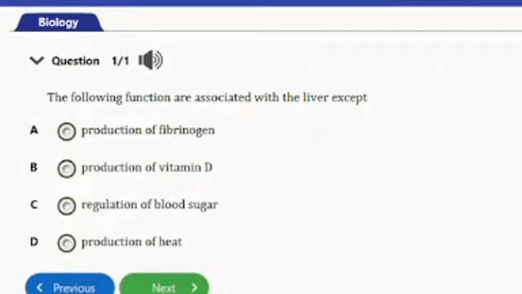All the options listed here are functions of the liver except production of fibrinogen. The liver produces vitamin D. The liver also regulates blood sugar level. It also produces heat. But guys, the liver does not produce fibrinogen, and that's the answer to this question.